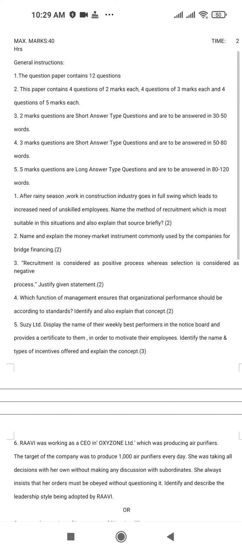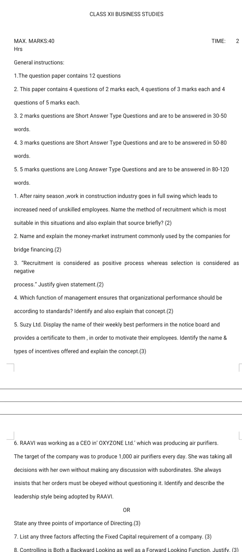The first question: after rainy season, work in construction industry goes in full swing, which leads to increased need of unskilled employees. You need to write the method of recruitment which is most suitable in these situations and also explain that source briefly. Means you need to go with the staffing topic, select one method which will be related to that one situation, and after that you should write the source also. Then your answer should be finished.